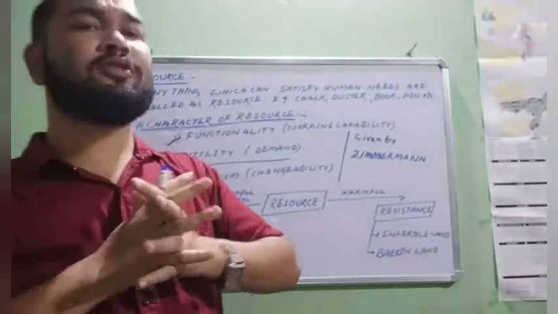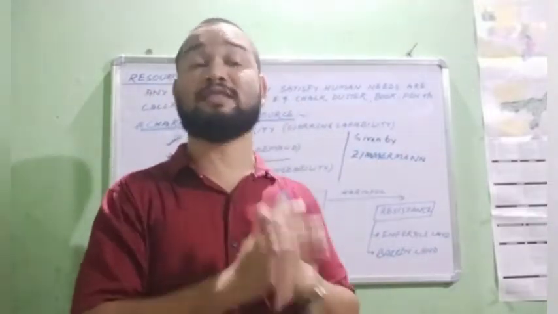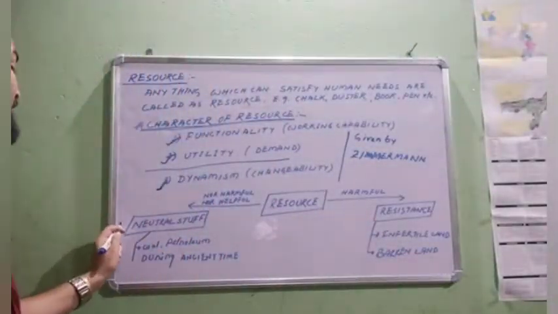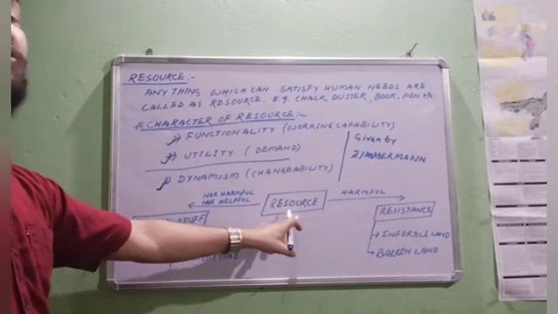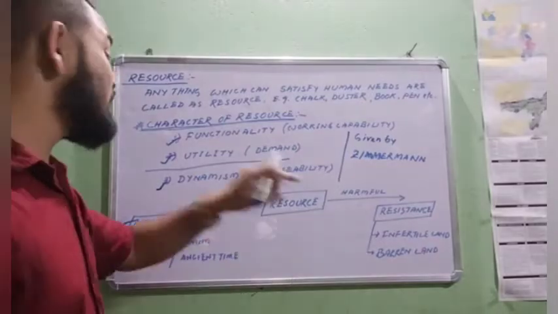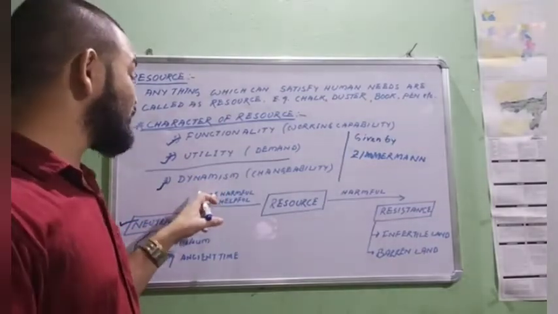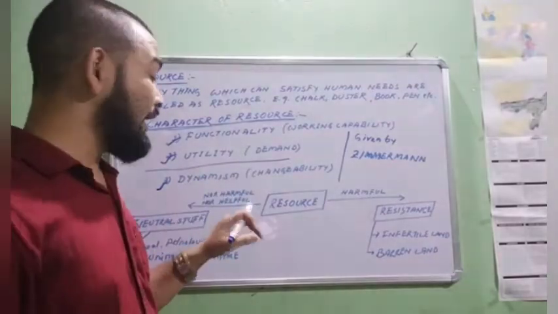So this neutral positional substance is called neutral stuff. Here you see, neutral stuff. I have written the resource, which are helping the human beings, which are fulfilling the needs of human beings. But the neutral stuff is all those substances which are not harmful nor helpful.